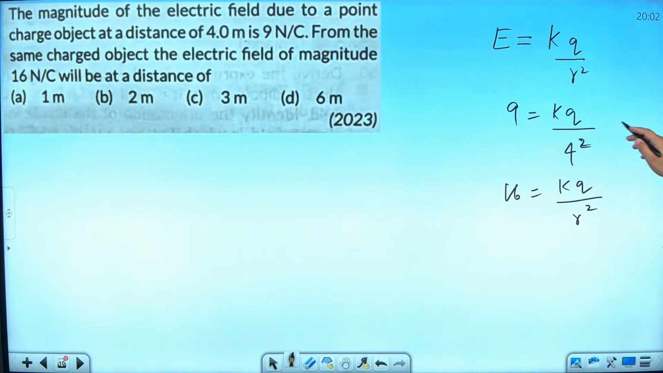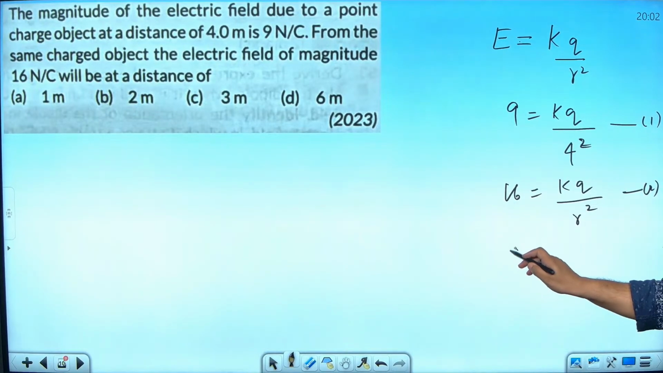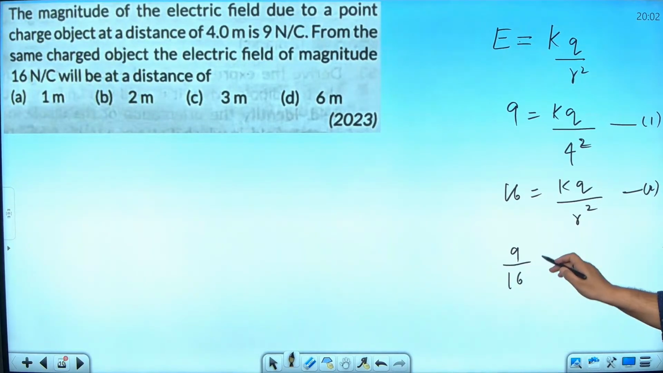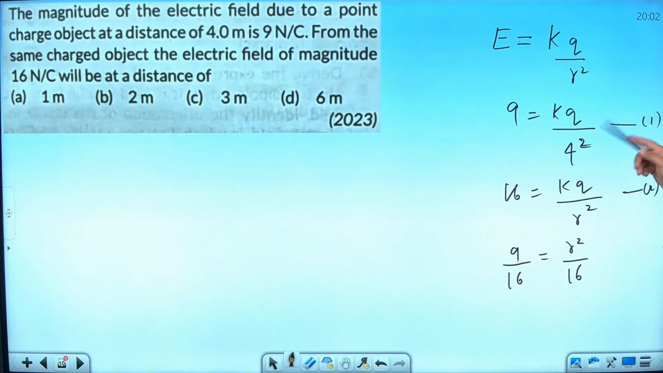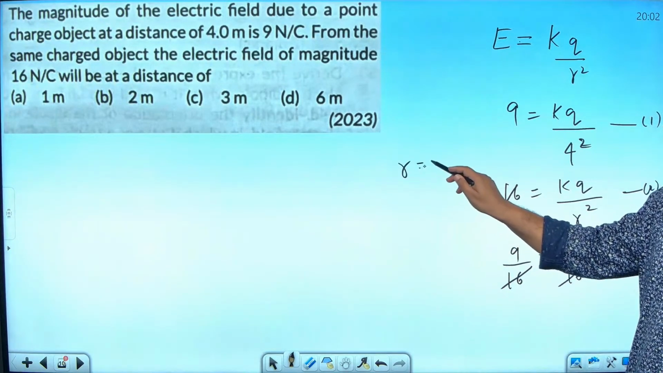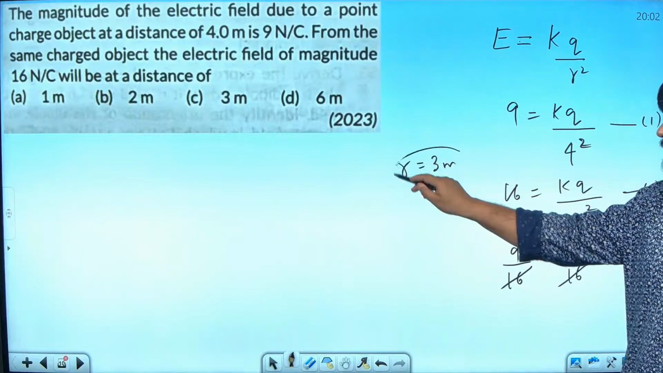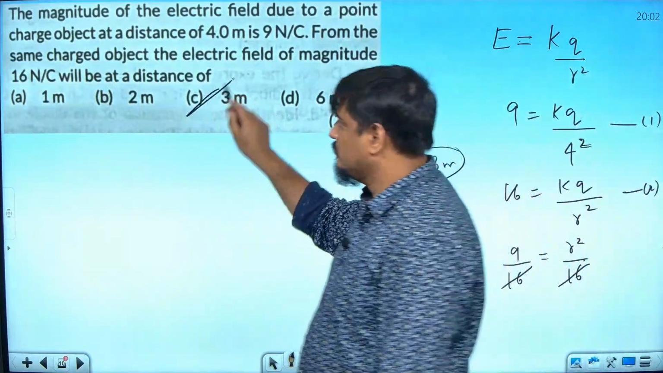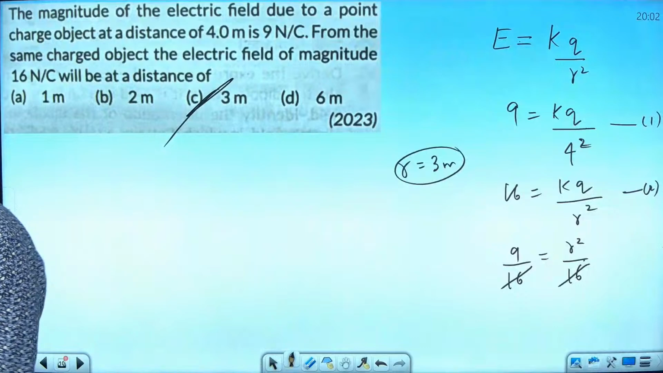Divide 1 by 2. Always this kind of question, divide 1 by 2. Then you will get 9 by 16 is equal to r square by 16, isn't it? Obviously, yes, if you divide both. 16, 16 gets cancelled. R square is 9, what will be R? 3 meters, isn't it? This is the answer. Are you getting?